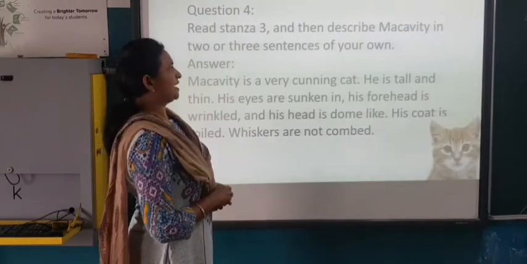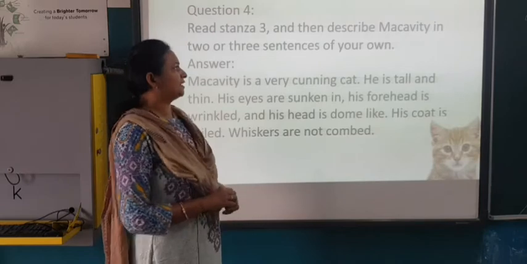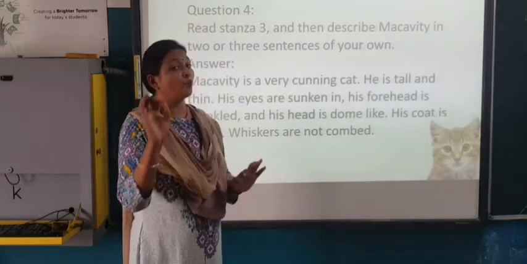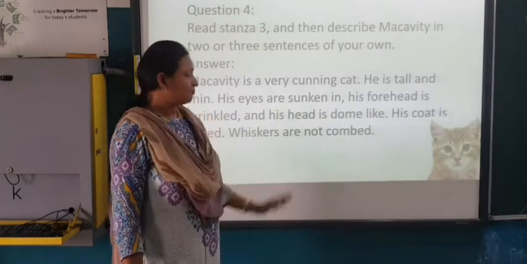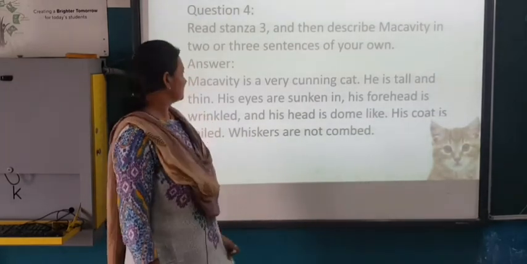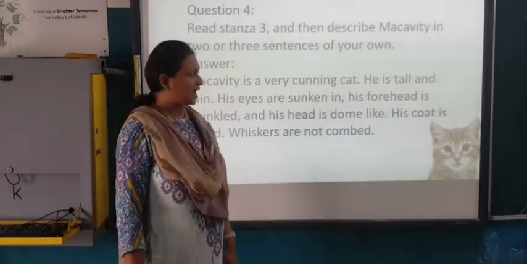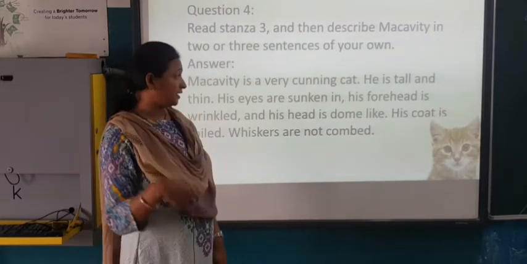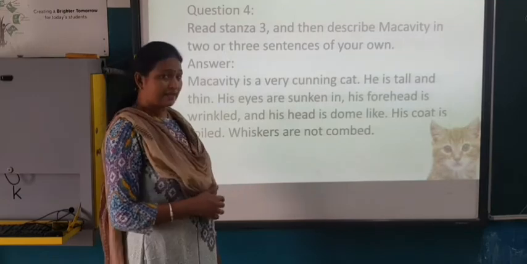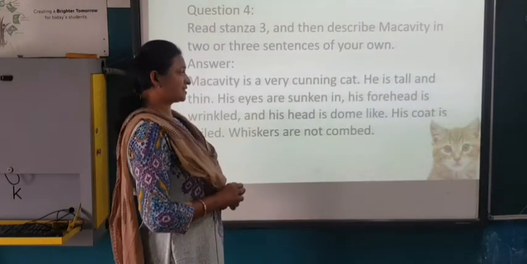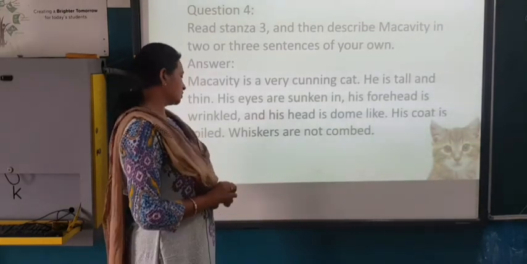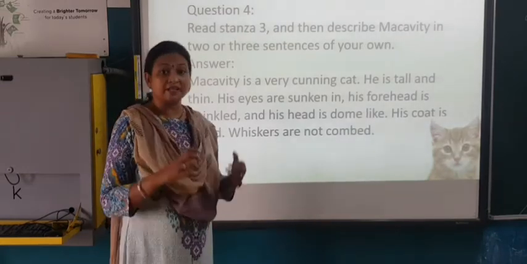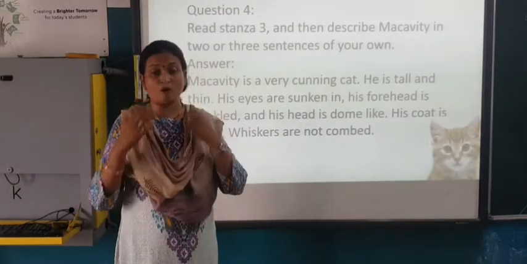Read stanza 3 and then describe McCavity in 2 or 3 sentences of your own. I am sure you all are ready to write that. But you can take the help of what I have written. McCavity is a very cunning cat. He is tall and thin. His eyes are sunken in, his forehead is wrinkled, and his head is dome-like. His coat is soiled, that is untidy. Whiskers are not at all combed, the hair on the cheeks.